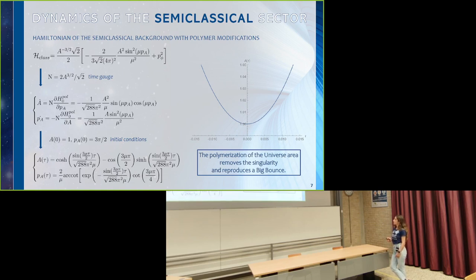In order to solve the dynamics, we fix the time gauge. Here we have the Hamilton equations. And then by fixing the initial conditions, we find the evolutions for the universe area and its conjugate momentum. As you can see, the singularity is removed and the universe area experiences a bouncing behavior. So the universe first collapses, then reaches the bouncing point, and then expands without reaching the singularity. So this analysis shows that by considering as discrete the universe area, polymer quantum mechanics is able to reproduce a big bounce.